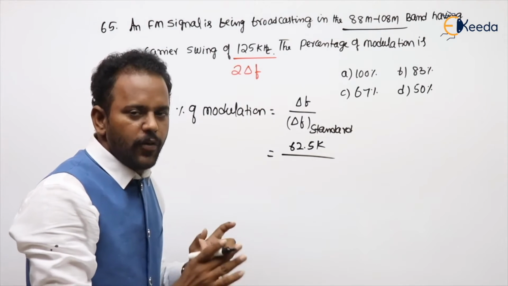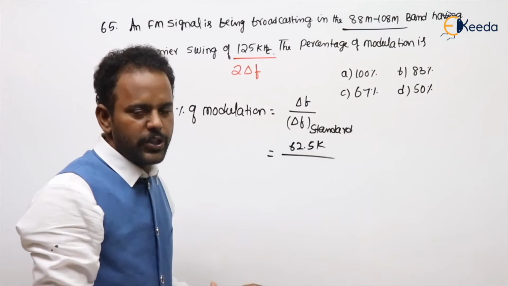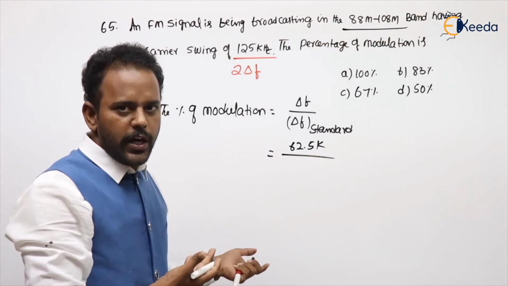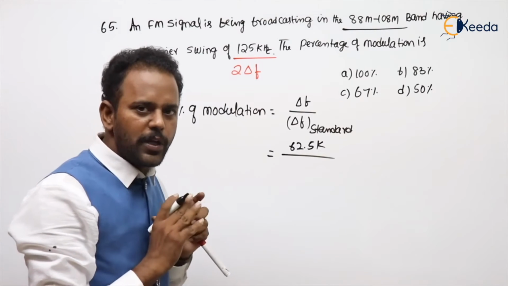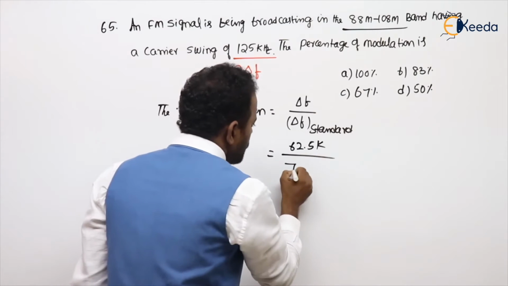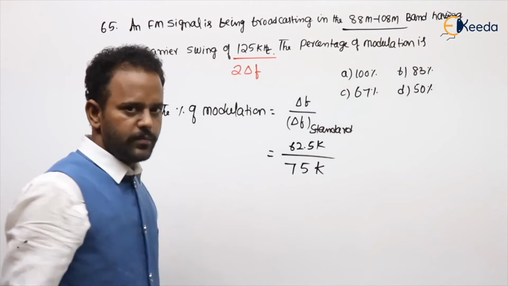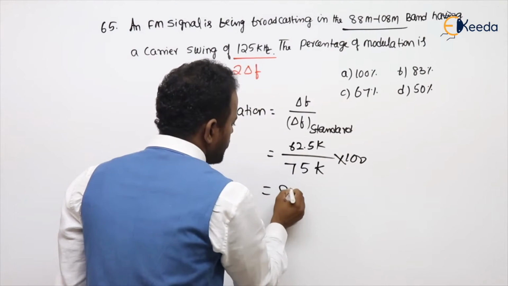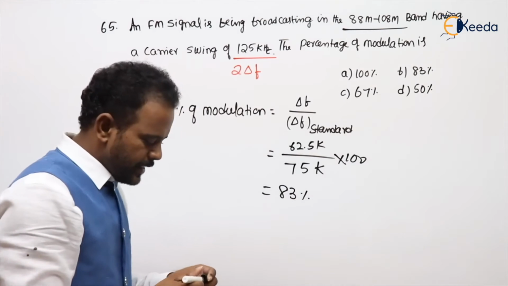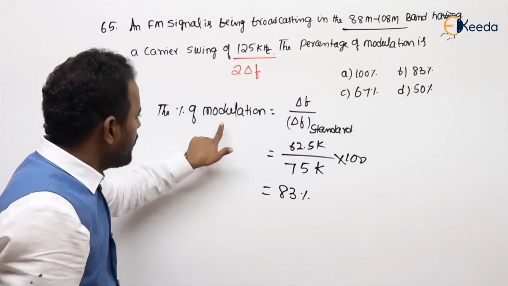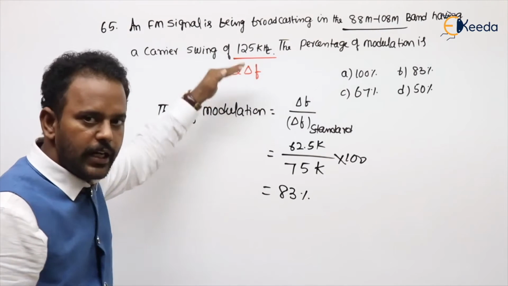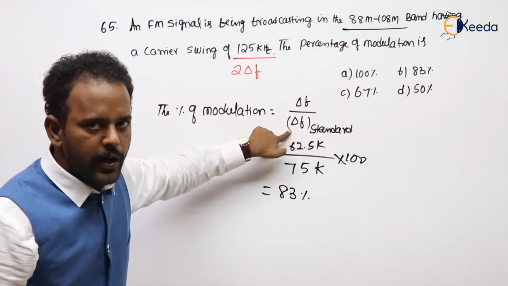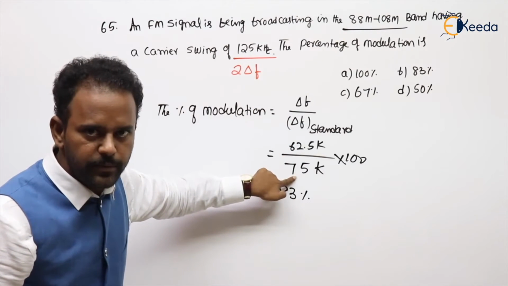From the FCC, Federal Communications Commission, which is an independent body in the United States which regulates radio, telephone, all these things. According to the FCC standards, what is this value? 75K, sir. Percentage is asked, means into 100. Then if you calculate, you will get 83%. This is another way of formula for calculating percentage of modulation in frequency modulation: delta F by delta F standard. According to FCC standards, it is 75K.